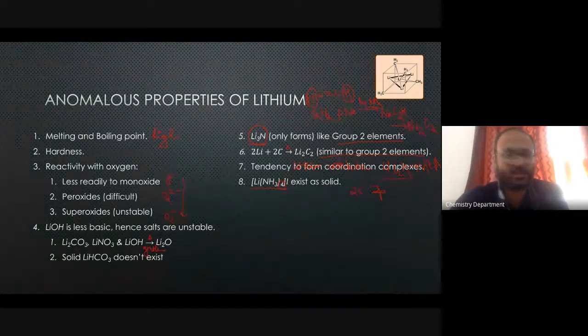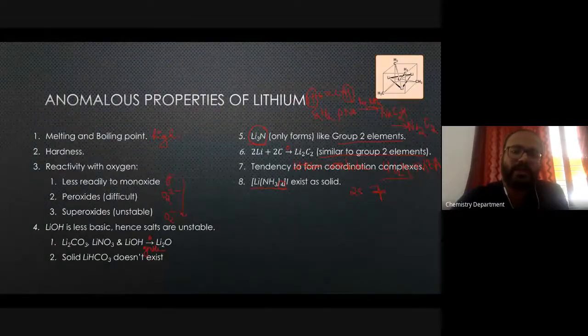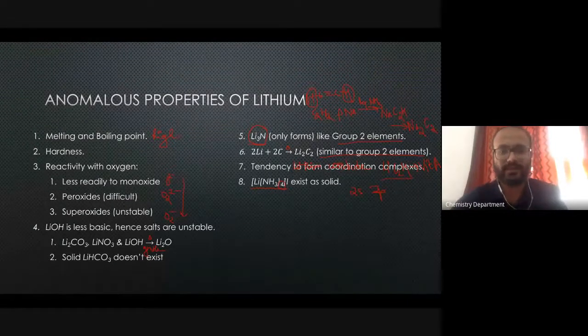In coordination complexes, it will only form a coordination number of 4 because it cannot accommodate more than 4 pairs of electrons. Alkyllithium having a higher coordination number is only because it doesn't have the usual two-electron two-center bond, but rather multi-center electron bonds. That is why you see a higher coordination number in such compounds. So don't confuse that with coordination complexes.